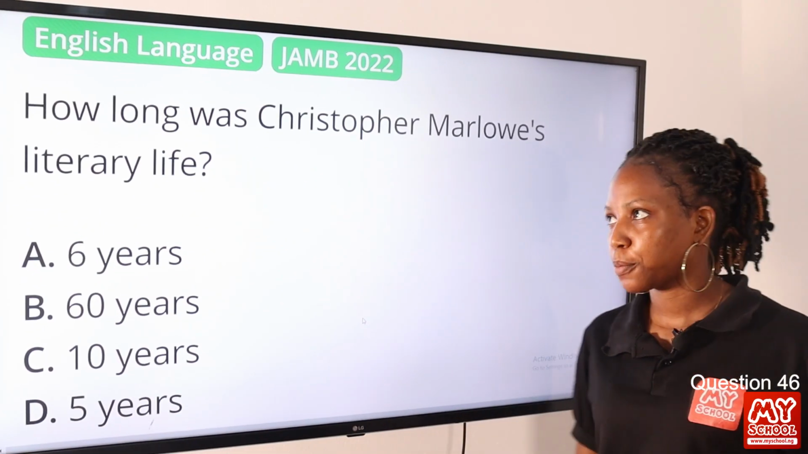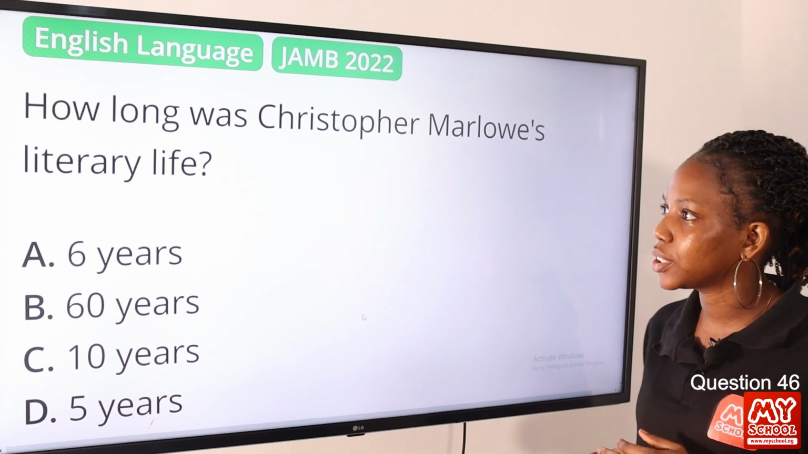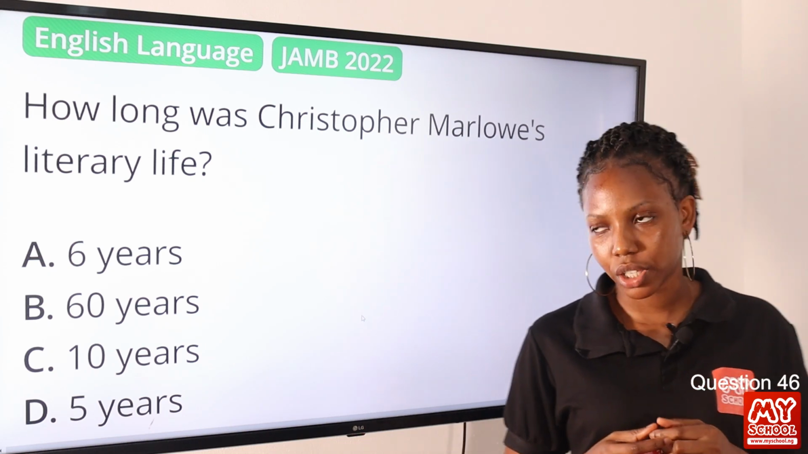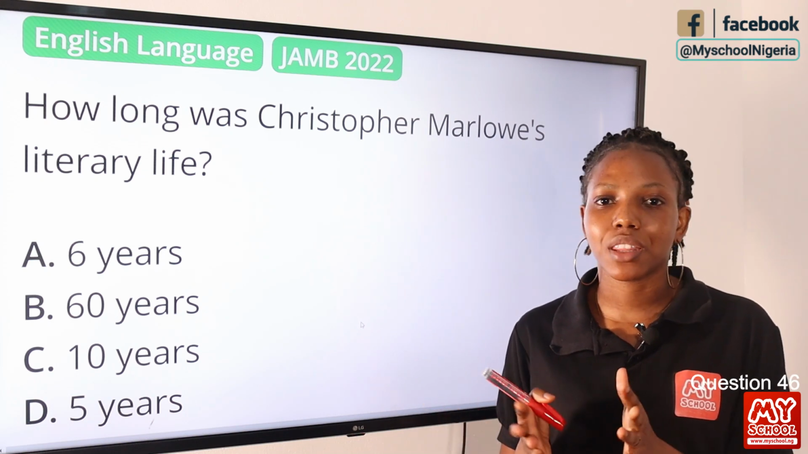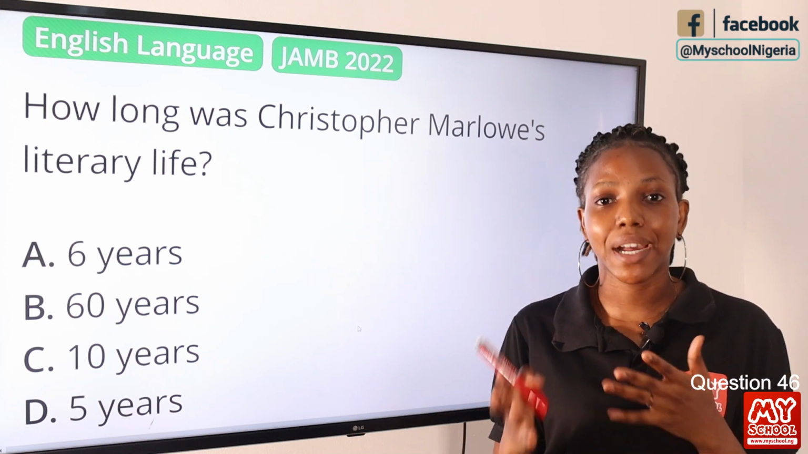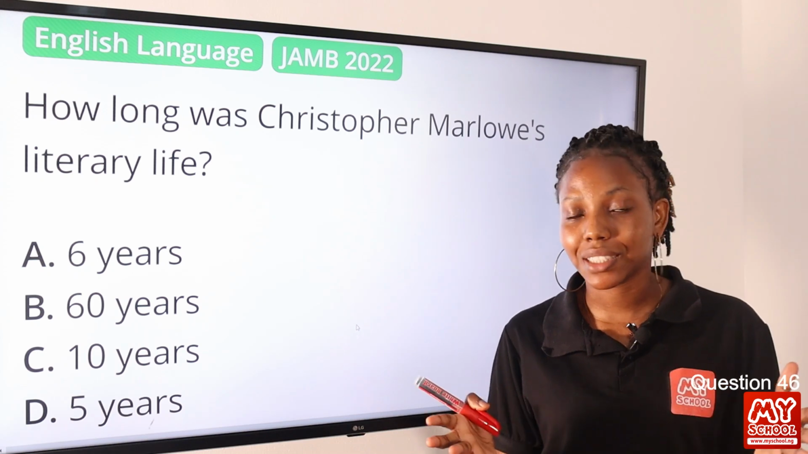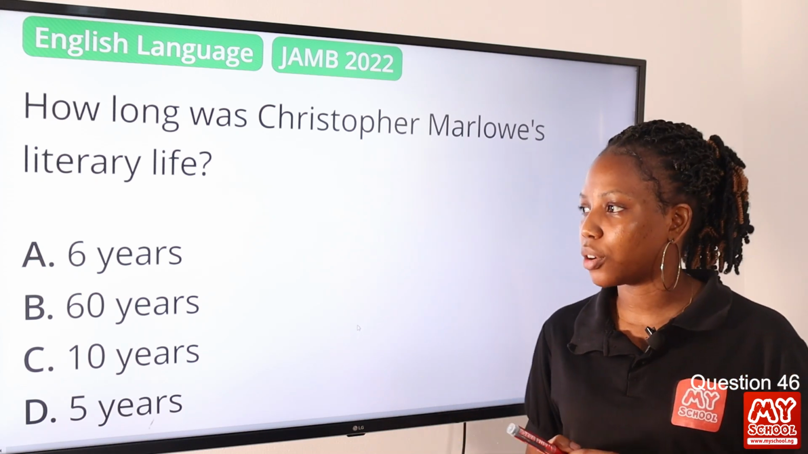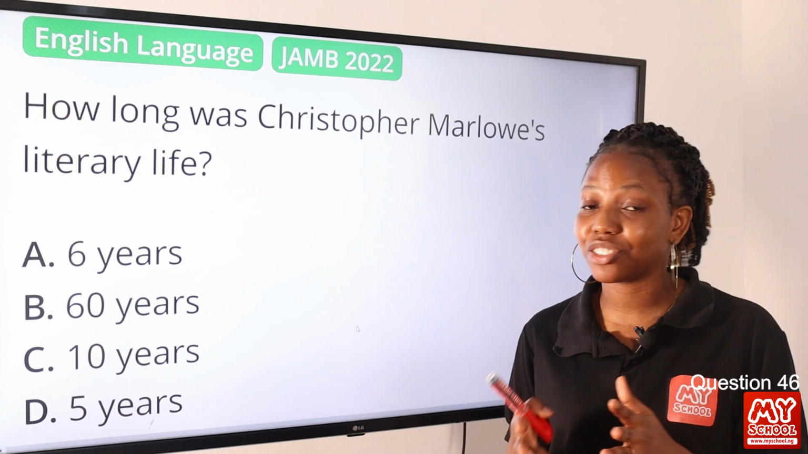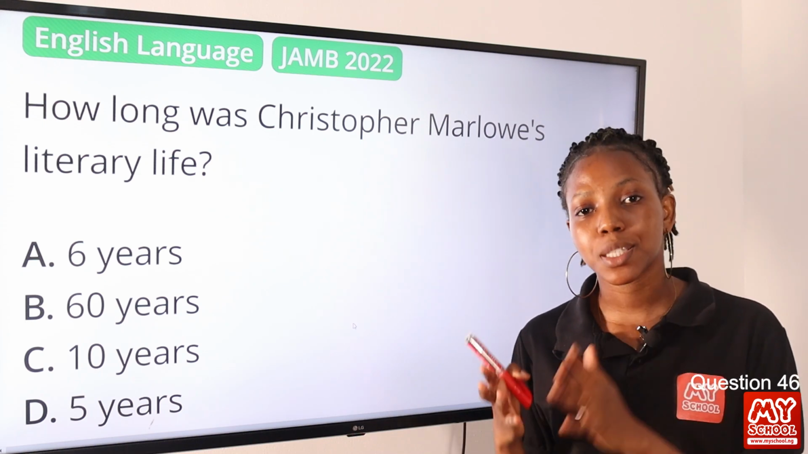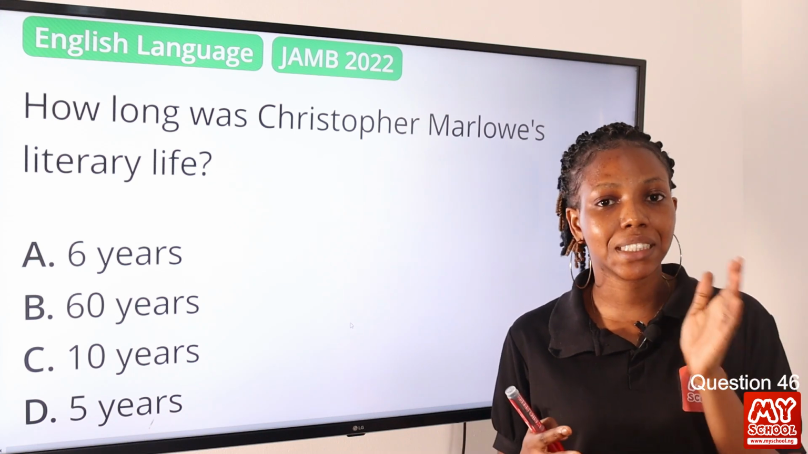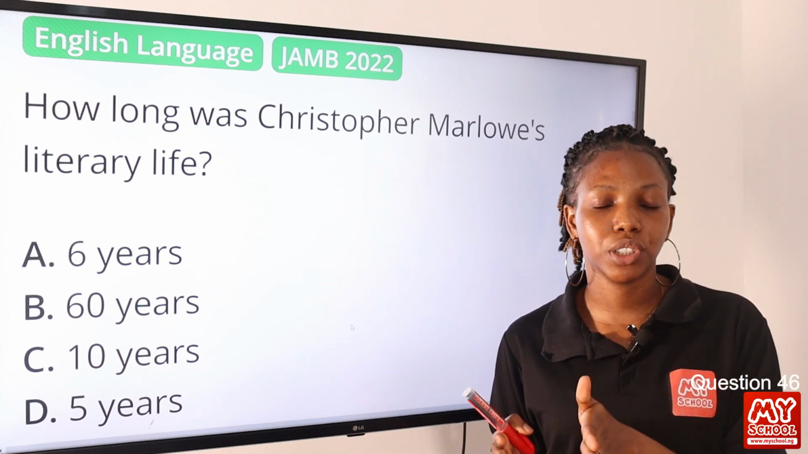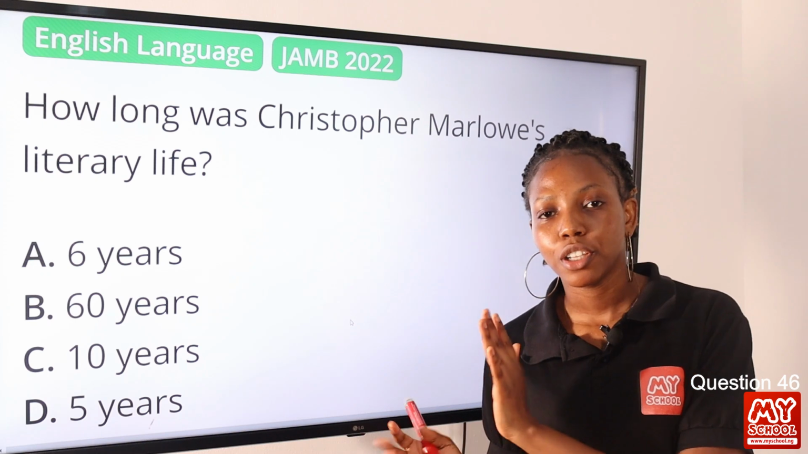Question 46. How long was Christopher Marlowe's literary life? Okay, so how long did his literary life last? This will mean, how long did he write, or was he known to be a writer or an author? Okay, so in the text, we learned that his literary life had a short span, and it lasted from 1587, when he got his master's degree, to 1593. So let's count.